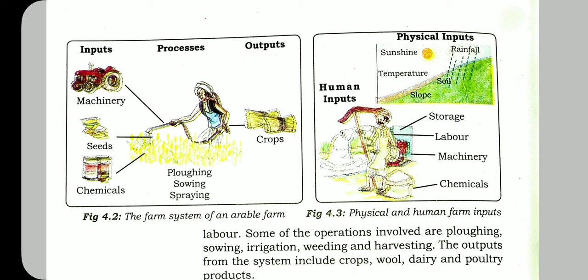Without seed we cannot do agriculture, and without fertilizer we cannot grow properly, and we need machinery, water, and so on. These are the inputs. After that, plowing, sowing, and spraying are the process, and the outputs are the crops.